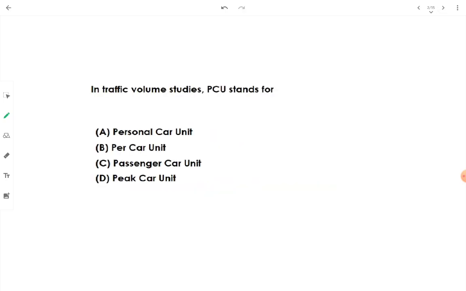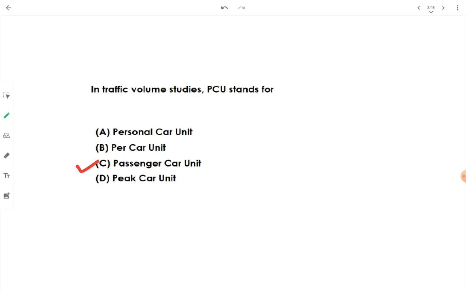Okay, so let's go to question number 1, which is asking us in traffic volume studies PCU stands for. See, PCU stands for passenger car unit. Okay, option C is the one. Now, why do we require this term? Why are we calling this term a passenger car unit, or why are we calling this a unit?